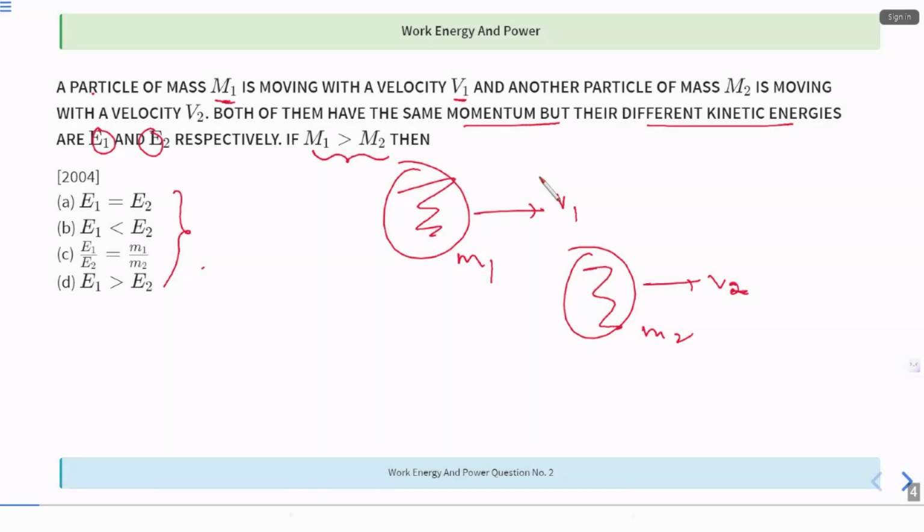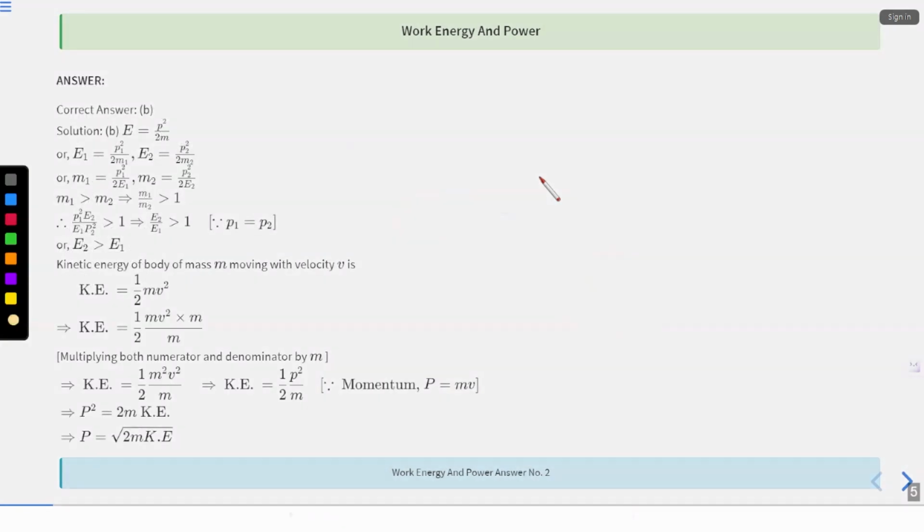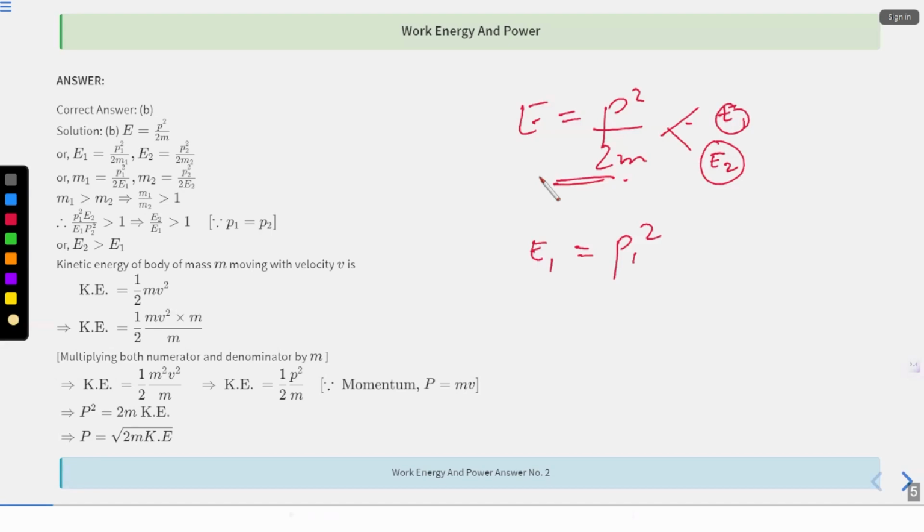Okay. So what you have to do is, now look at it. We know that E is equal to P square by 2m, right? The energy formula in terms of momentum over here is P square by 2m, correct? So we have two particles. Now, two particles, so I will have E1 and E2, right? What will be E1? E1 will be P1 square by 2m1, correct? What will be E2? E2 will be equal to P2 square by 2m2, correct? This is what is written over here. Fine. Okay. Now go to the next step.